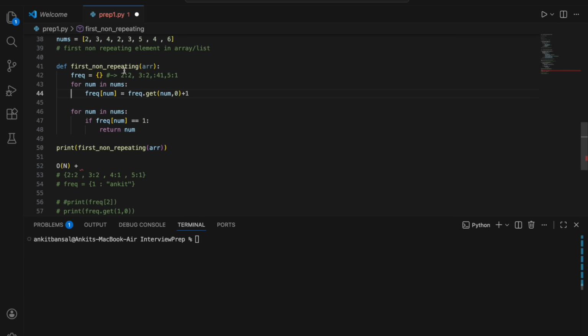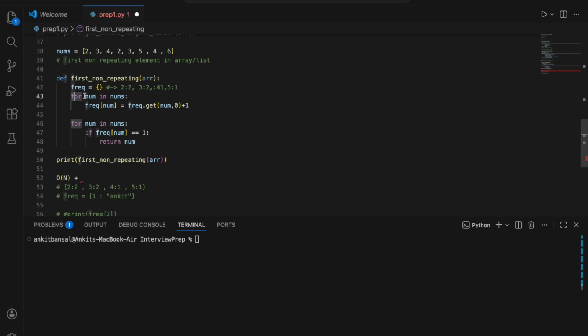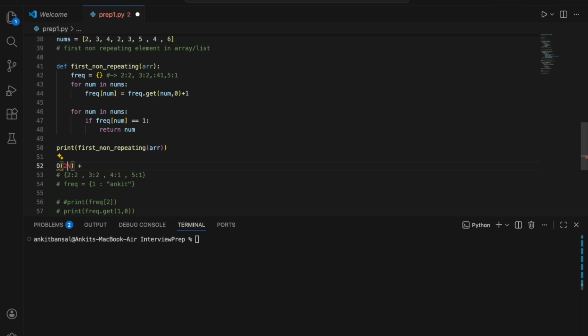So let's say there are 10 elements, so there will be 10 operations here plus 10 operations here in the worst case, right? So there will be 20 operations. So it will be O(2n), or 2O(n), whatever you call it. So O(n) plus O(n), which is better than n square. 2n is better than n square. n square will be 100, right? So it will be double the number of elements, and this is also called linear.